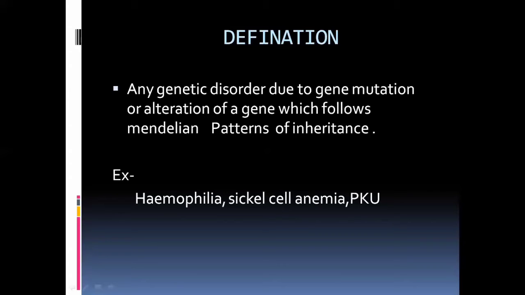It is caused by gene mutation. It means sudden genetic changes occurring in the genes, which is also called gene mutation. This disorder also occurs due to alteration of genes, either loss or gain of genes, which creates a Mendelian disorder. This disorder completely depends on the principles of inheritance, or Mendelian patterns of inheritance.